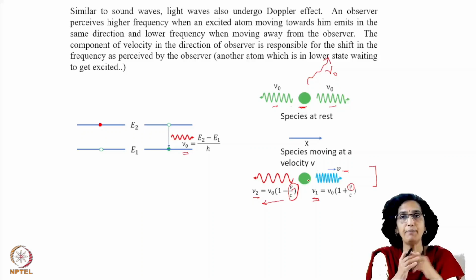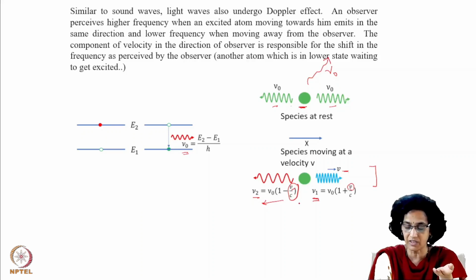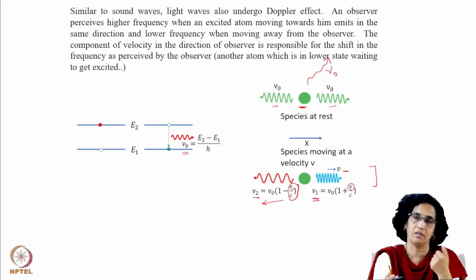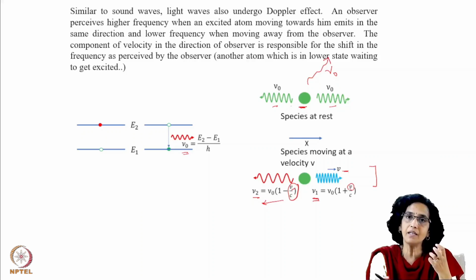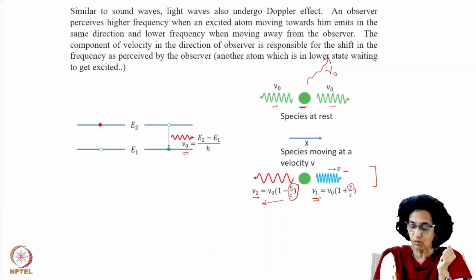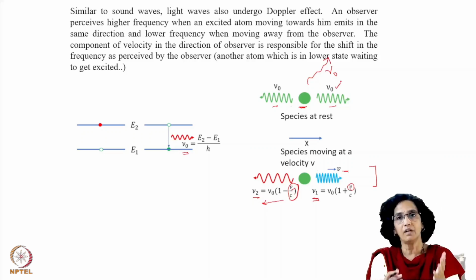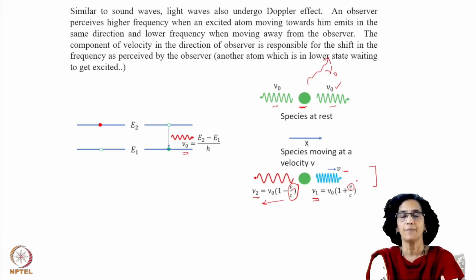as perceived by the observer, depending on the relative motion of the emitter, which here is the molecule, and the observer, which will be another molecule there to absorb it. So it basically depends on the relative motion, and therefore the molecule, although its central frequency of emission is nu zero, can emit at various frequencies depending on the component of velocity it has in